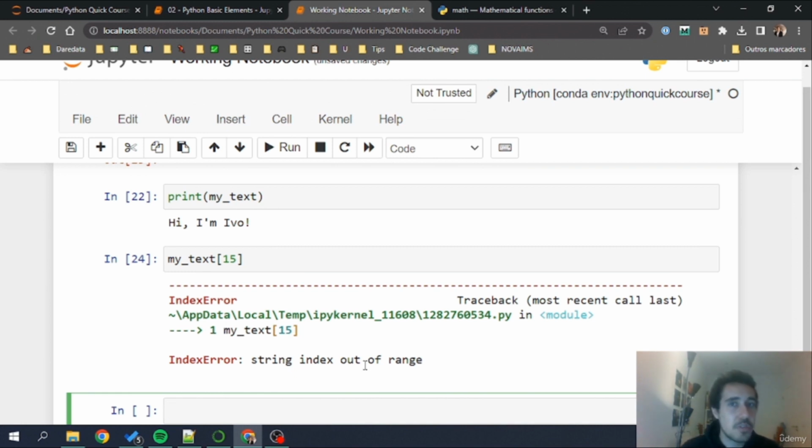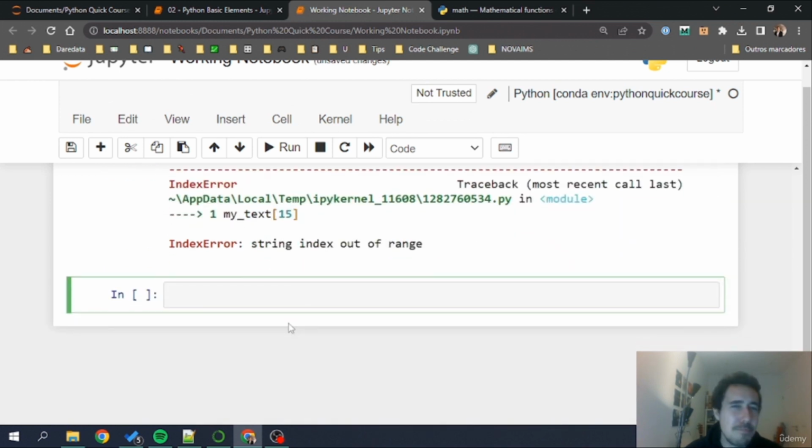Another property of strings is that strings are immutable. They can't be changed. This doesn't mean that we can't replace them. It just means that we can't pick up a variable that contains a string and change some of its indexes. For example, and this will make much more sense when we study lists next, let me put here, for example, text will be Europe.